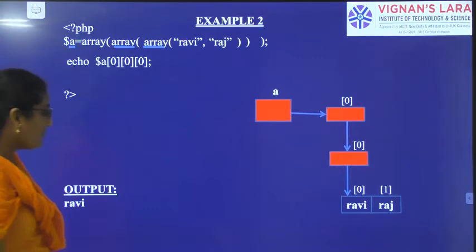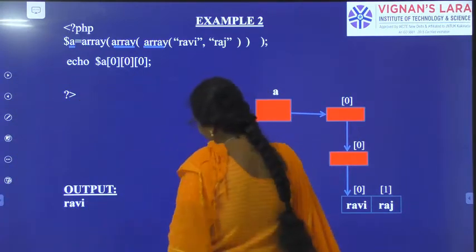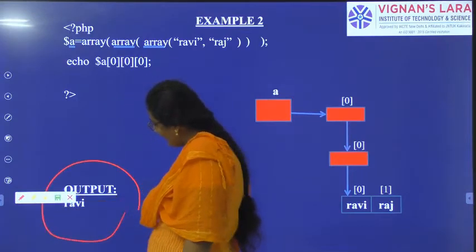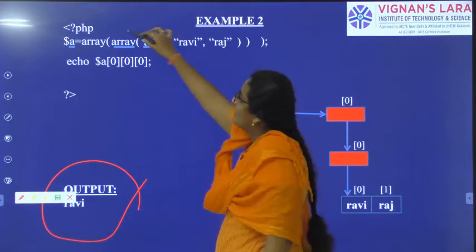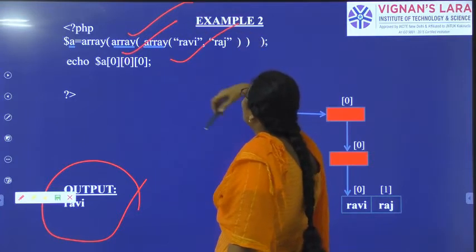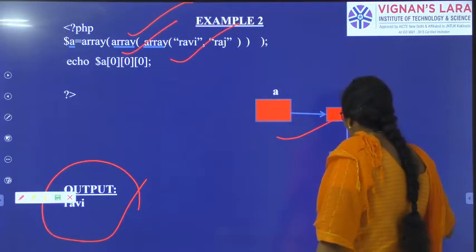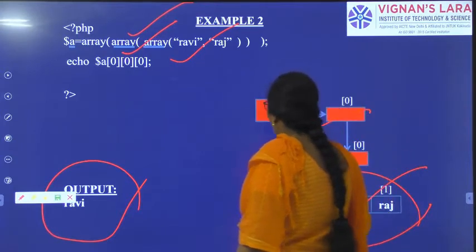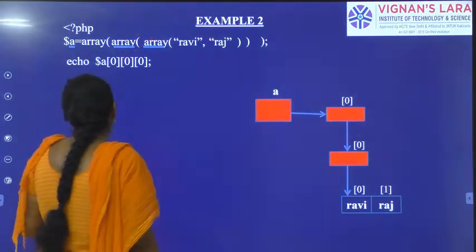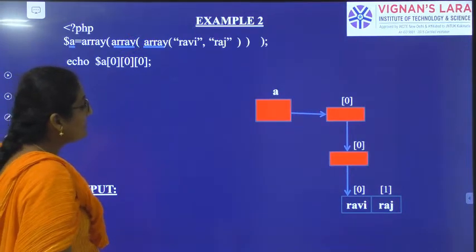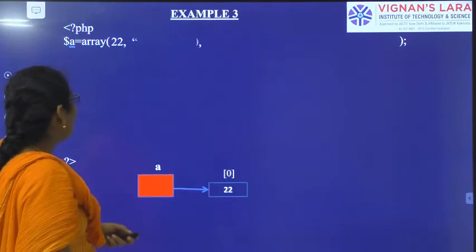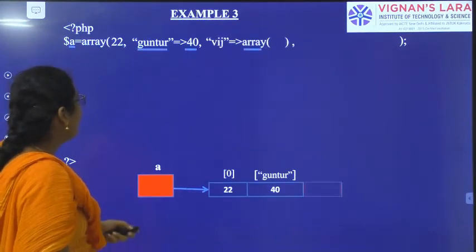Why is the output only Ravi in this particular program? I created a PHP program and created an array; it is a multi-dimensional array. In the array I have created two names, Ravi and Raj. But A of 0 is Ravi only, so the output is only Ravi. This is also an example for multi-dimensional array. So one more example for multi-dimensional array.